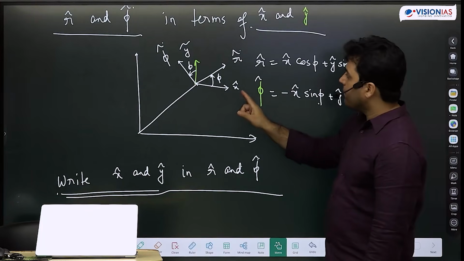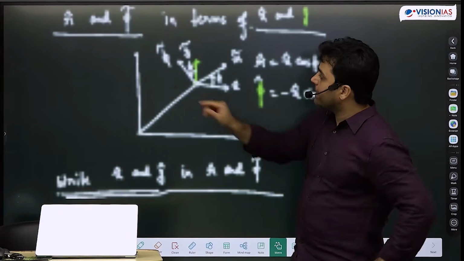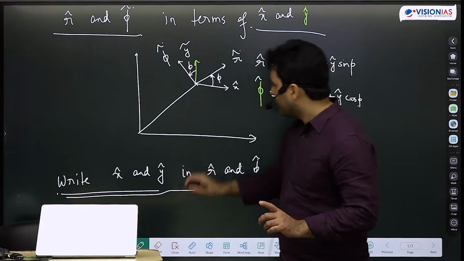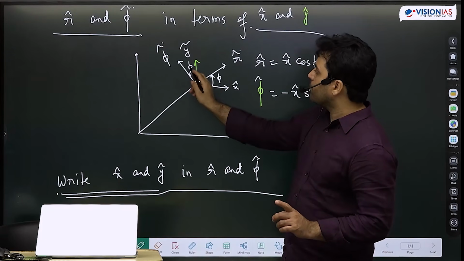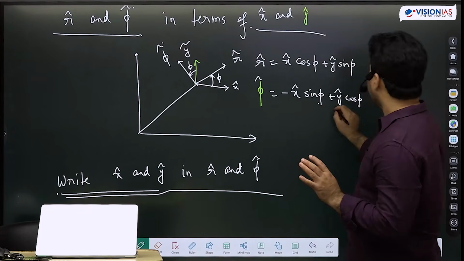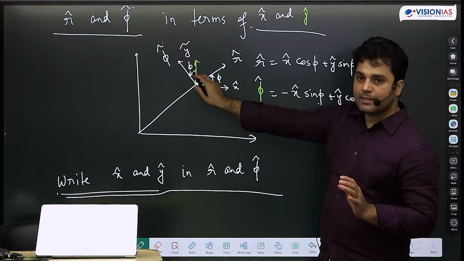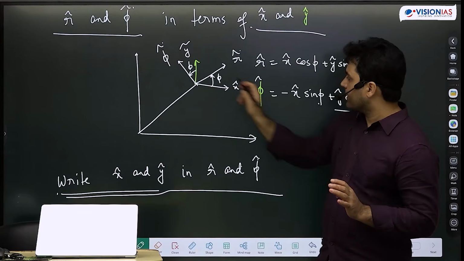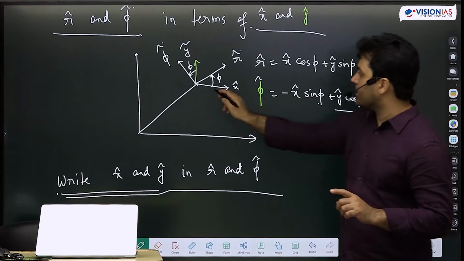And think about if I do that for phi cap. मुझे phi cap का component चाहिए on x and y. So if I project phi cap on y, then I simply get cos phi. Remember this is phi, so cos phi. But if I project this on x axis, I project it here.